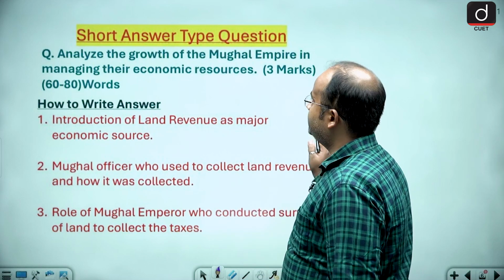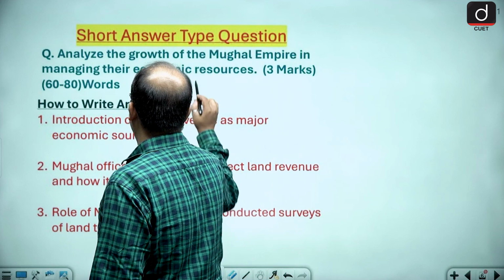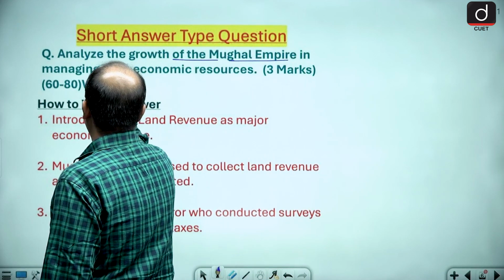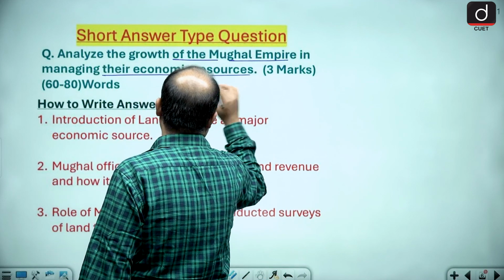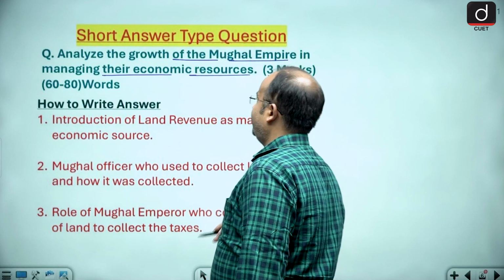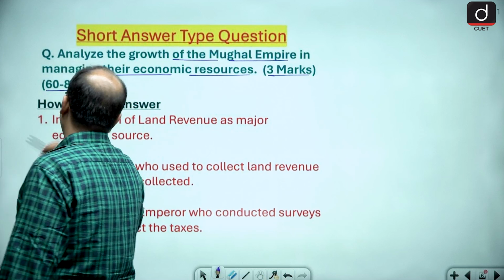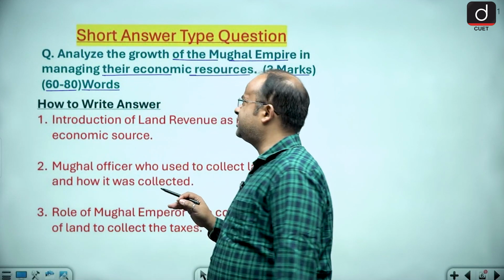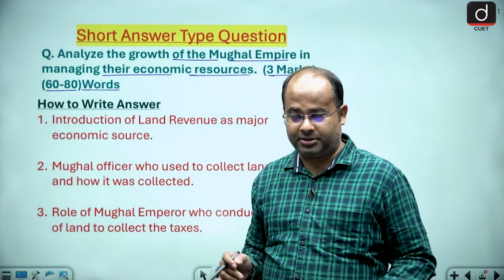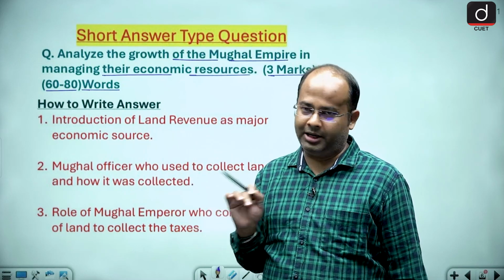See, there is a short answer type question: analyze the growth of the Mughal Empire in managing their economic resources. This is a 3-mark question that has to be written within 60 to 80 words. That means we should not elaborate the things. We should be very crisp and clear while writing the answer.